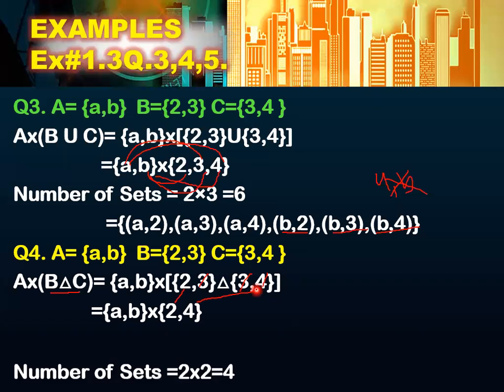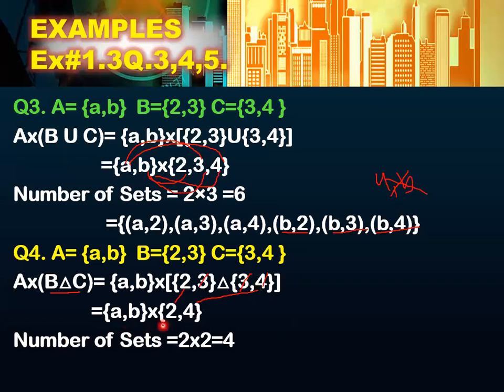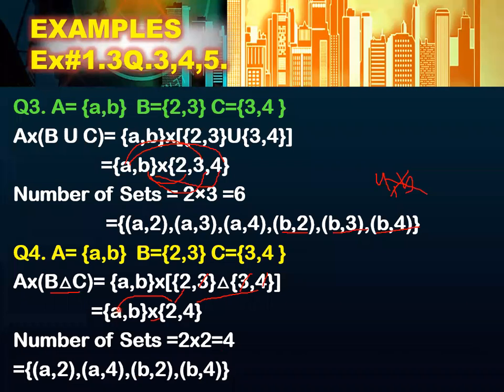Understand? Now what you have to do, again, you have to find out the Cartesian product. So for the Cartesian product, you should know how many ordered pairs you will form. So 2 multiplied by 2 is equals to 4. So how many ordered pairs can you form here? 4. So how will you form it? First, you will write down the ordered pair of this A and 2, then this A with 4, then this B with 2, and then this B with 4 inside the round bracket, and separate it with the help of comma.